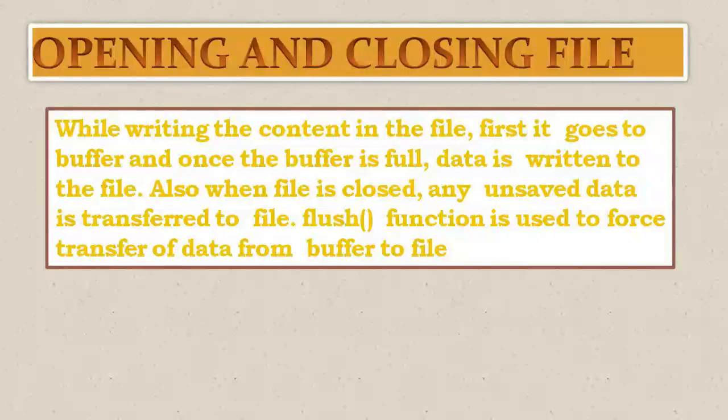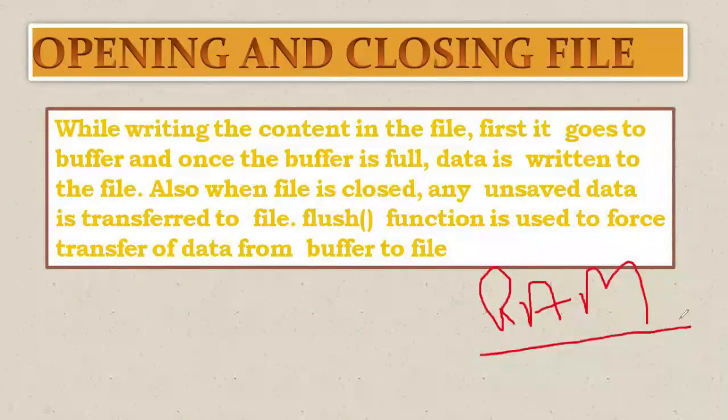That means first it is working on the buffer. What is buffer actually? Buffer is nothing but our RAM. So we can instruct the compiler that only 10 characters can be accessed on RAM. When I am writing to the buffer, I am instructing the compiler through the third parameter of the open function that only 10 characters can be accessed in the buffer, that means on the RAM.